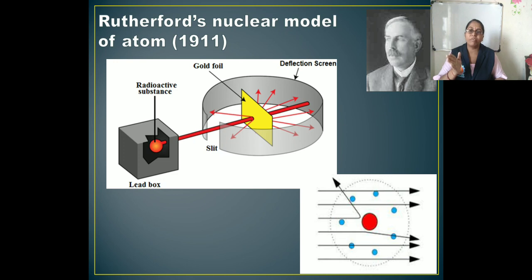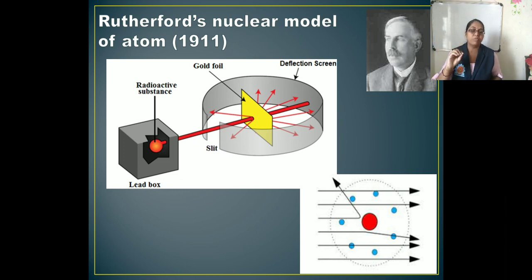The second point was that the small number of alpha particles that got deflected through a small or a big angle must have faced an obstacle in their path. Why are they deflected? Because there is some obstruction, and it means that the positively charged and heavy part causing obstruction would be at the center of the atom. From these two points, Rutherford put forth a nuclear model of the atom as follows.